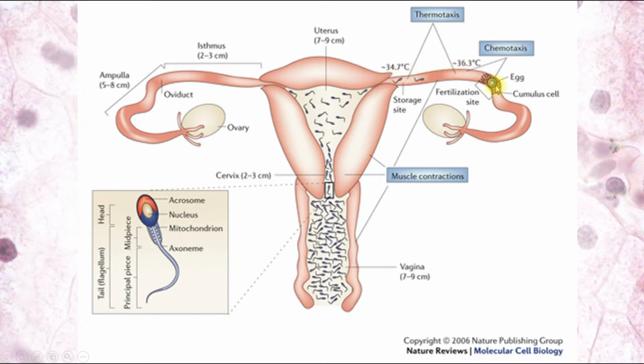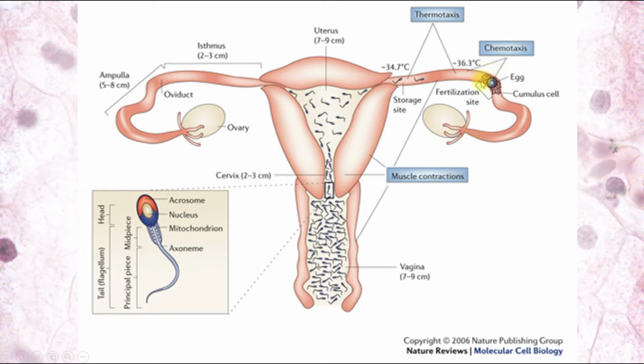And when they reach the ovum in the fallopian tube, the contact phase begins, and it includes the acrosomal reaction, when the spermatozoon releases enzymes from the acrosome. Also, it includes a cortical reaction, when the ovum releases cortical granules, and also the zonal reaction, when the zona pellucida becomes impermeable for other spermatozoa.